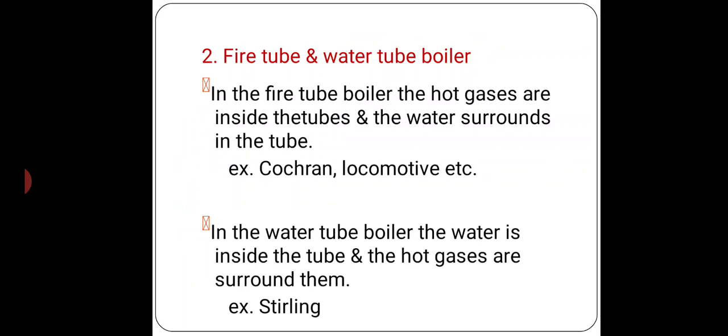And the water tube boiler. In the water tube boiler, the water is inside the tube and the hot gases or firing are surrounding them. The examples of water tube boiler are Babcock-Wilcox and Stirling boiler.